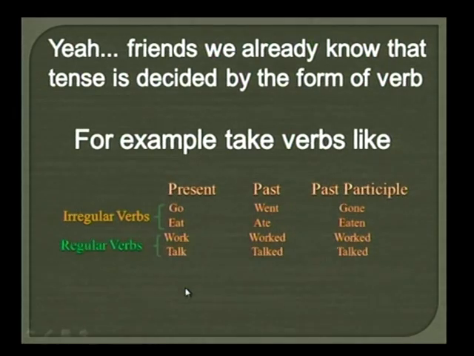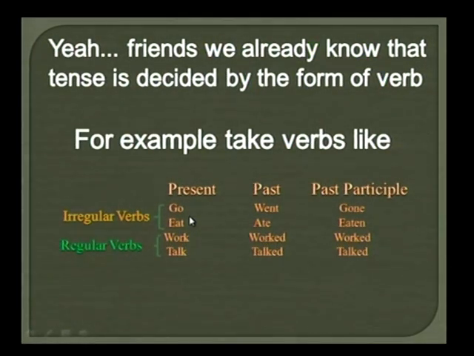So friends, did you observe any difference between these two kinds of verbs? Is there any difference? Yeah, exactly. Here you can observe a regularity in the second kind of verbs. We have just added ed to the present form of the verbs, and we got the next forms. So this can also be called regular verbs.